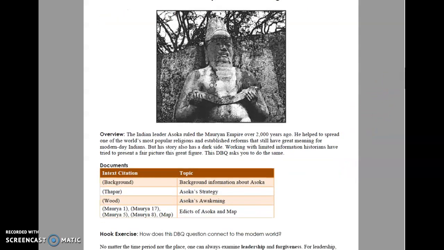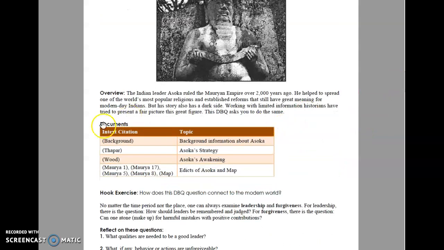So we have the 4 documents that you will be analyzing. And I have here the in-text citation and then the topic, even the title of the document. So we have the background essay. We have a document by Thapar, by Wood, and then these are edicts. So you can see Mora is referring to Asoka.